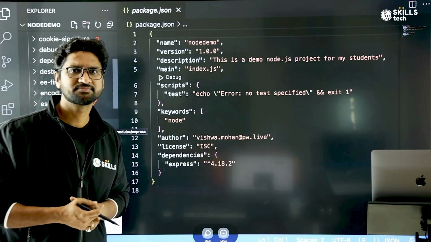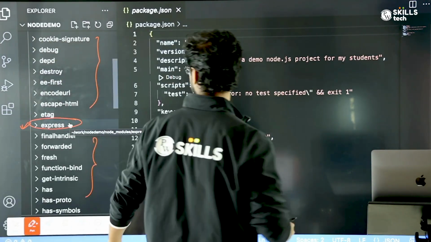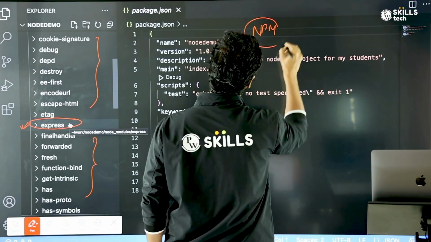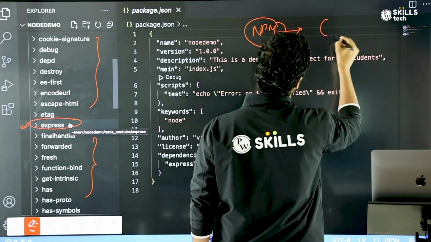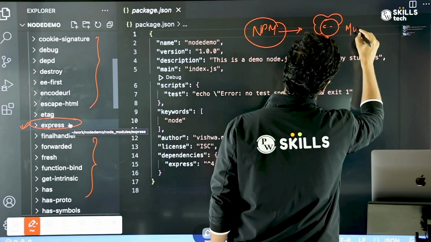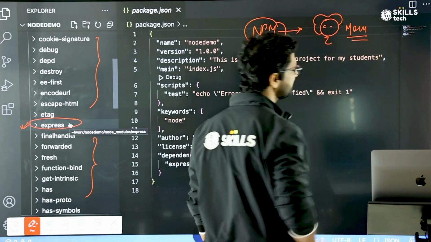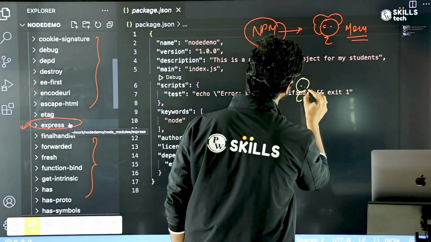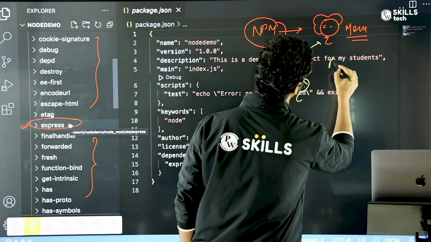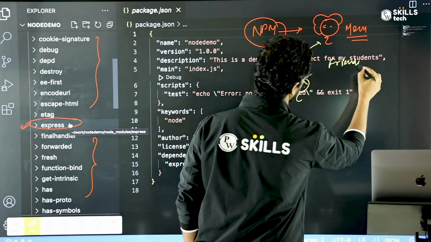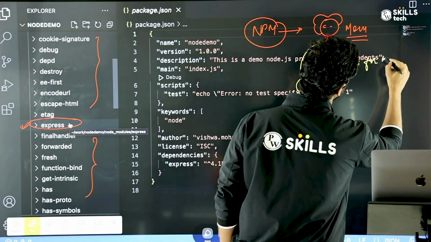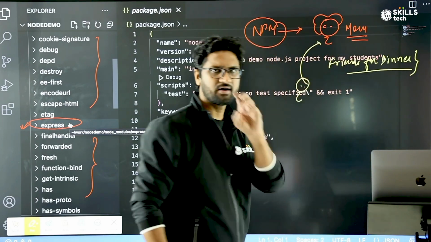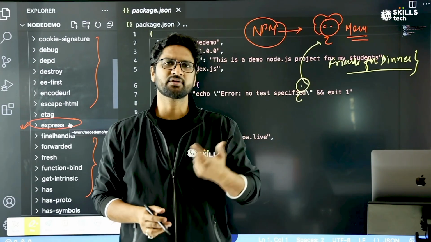Why is that happening? This is happening because when I talk about npm, you can think of npm like your mom. Not as good as mom, but somehow near to that. Why am I saying mom? Because moms are smart. Let's say you go and tell your mom, mom, today my friends are coming for dinner. You only have to say that first step, that my friends are coming for dinner.